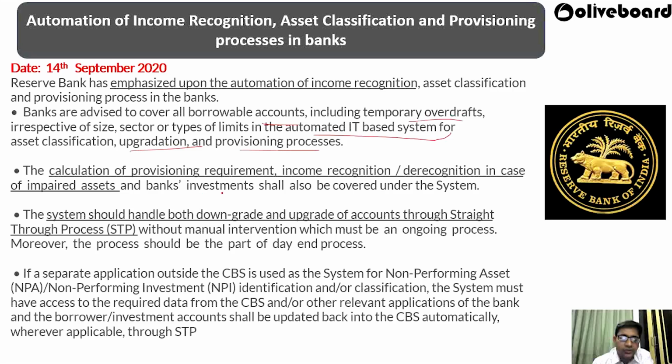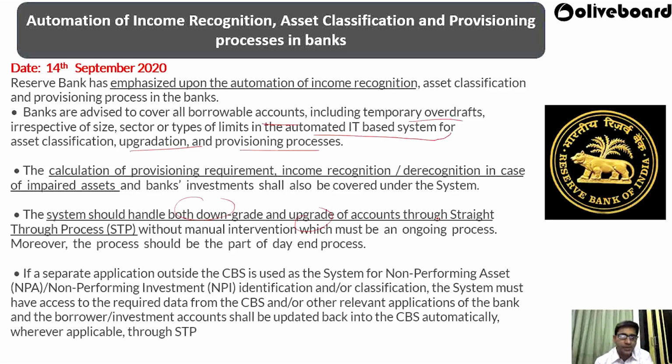The calculation of provisioning requirement, income recognition and derecognition in case of impaired assets has to be done properly. The system should handle both downgrade and upgrade of accounts through a straight-through process.